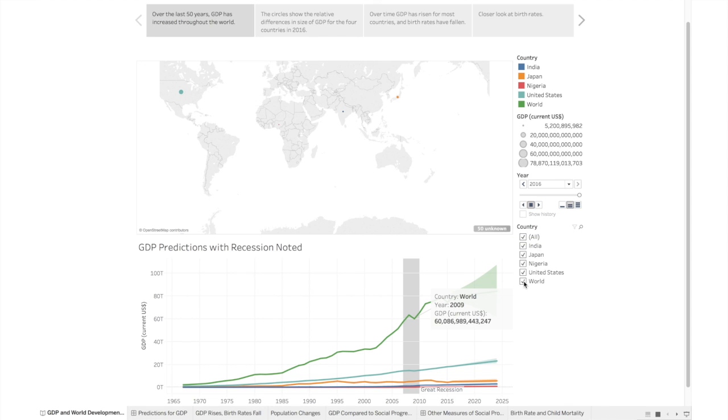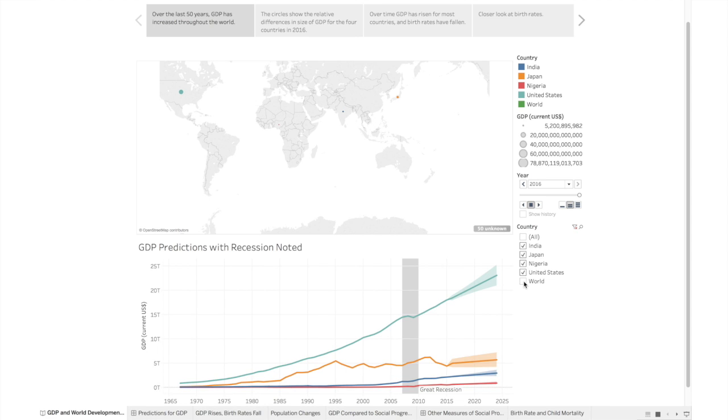Removing the information for the world allows us to focus on changes in GDP for each individual country. The United States has shown the most growth and currently has the largest GDP of the 4 countries that I looked at. The second highest GDP belongs to Japan, which shows a rockier pattern of growth with cyclical ups and downs. I used a linear trend line to forecast GDP.